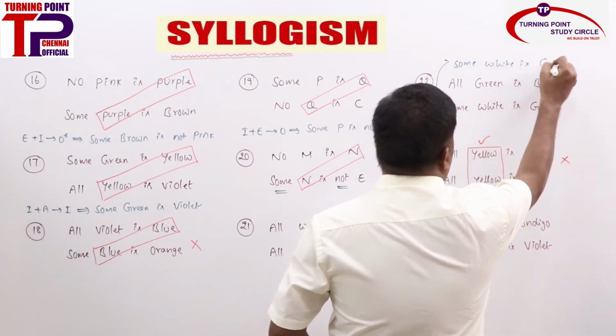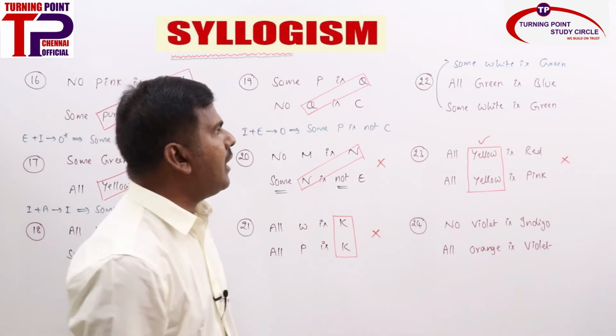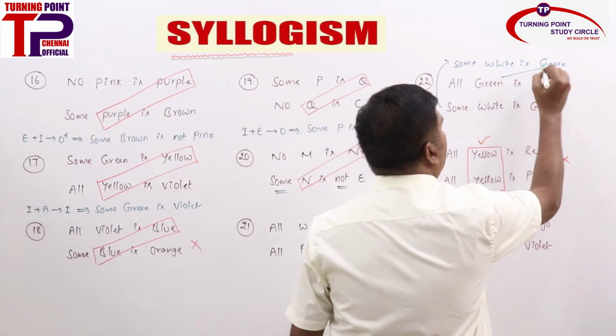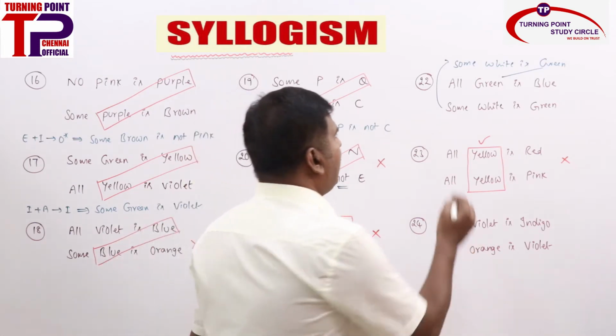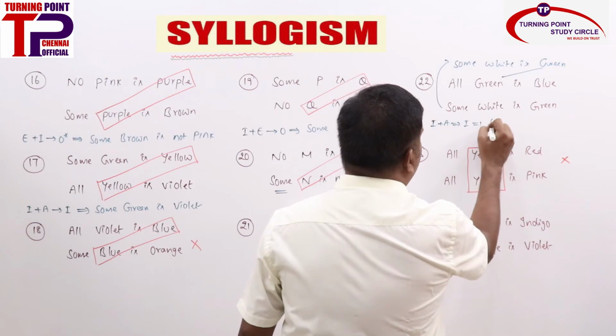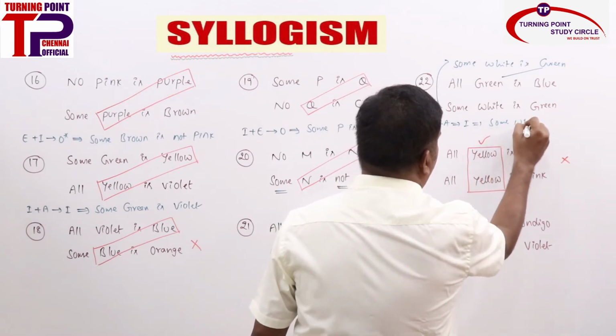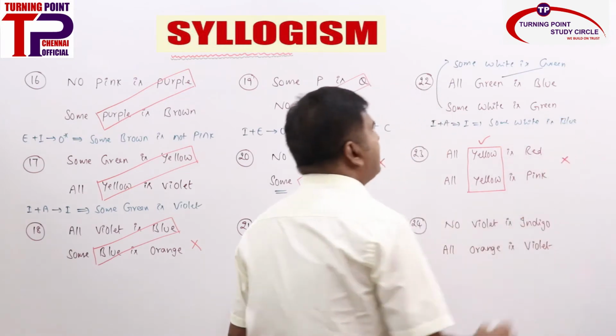Some white is green. Now is it properly aligned? Some white is green and all green is blue, right? So the common term is there and it's properly aligned. What is I plus A? I plus A is I. I means some white is blue.